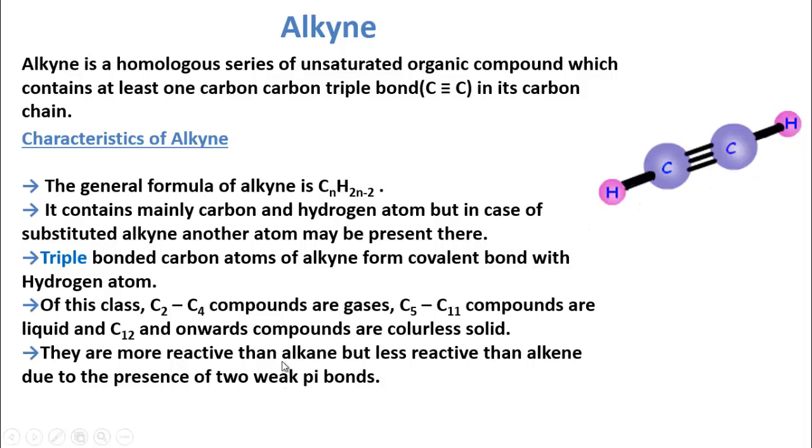So its reactivity is more than alkane, because alkanes are less reactive. For this they are called paraffin. Alkenes are highly reactive, but alkynes are less reactive than alkene, because there is only one weak pi bond in alkene. For this they easily react by breaking that one pi bond, but here two pi bonds are present. So for breaking the two pi bonds it needs some more energy. For this its reactivity is less than alkene.